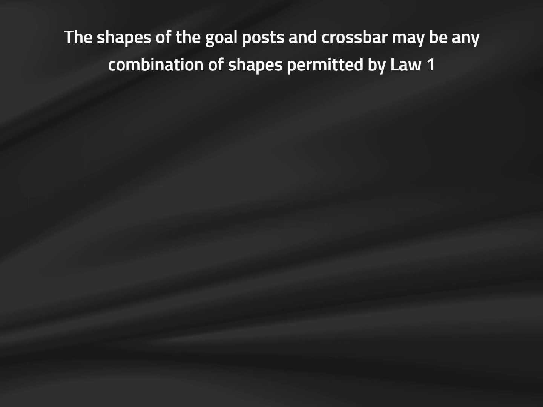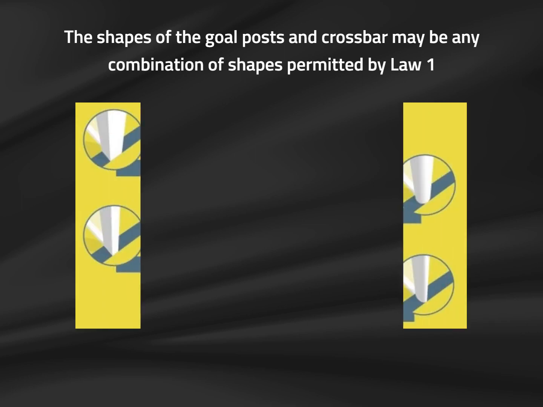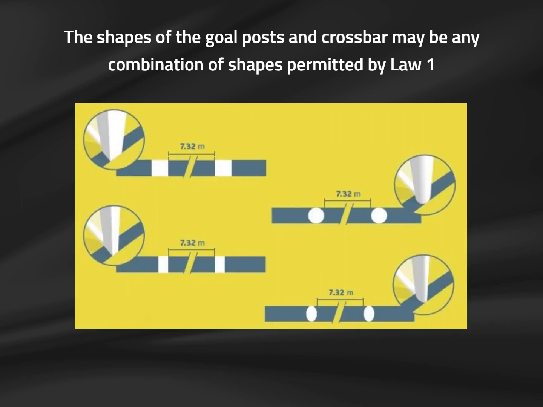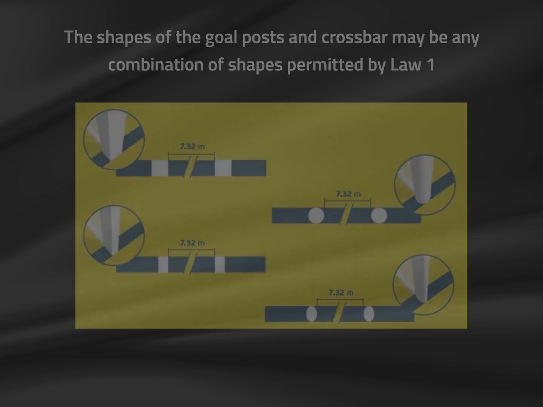The first change, not exactly breathtaking in scope, is from Law 1. IFAB now permits the four shapes of the goalpost and crossbar to be mixed. You can have cylindrical posts with a square or rectangular crossbar, one elliptical post and one rectangular post with a cylindrical crossbar. Go wild, have at it. Just please don't write the SRC about it.